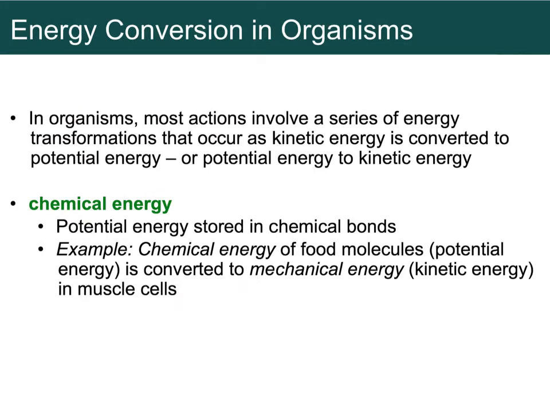Chemical energy is a type of potential energy. This is very important. It's not kinetic energy, it is potential energy. That's the kind of energy that our bodies and all our cells use, and it is stored in food molecules, and we get it from food molecules. It changes to mechanical energy when we use it in muscles.